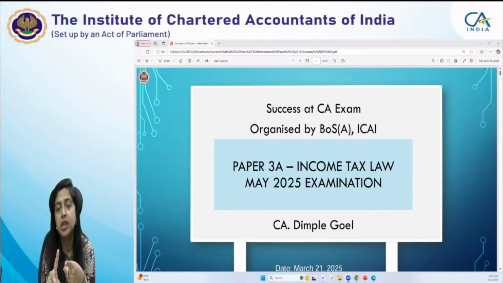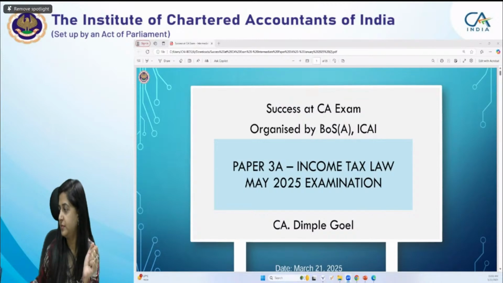Apart from that, the study material and the RTP, they can refer to the earlier ones, the May 25 RTP, Saransh, and other publications. I will tell you what publications are provided by the BoS for the students. So all these are very much applicable for the September 25 examination also. Yes, Manav, regarding your Section 35, I'll take up this doubt later on because this question is there in the RTP also. So I will clear this point through the question which is given in the RTP.